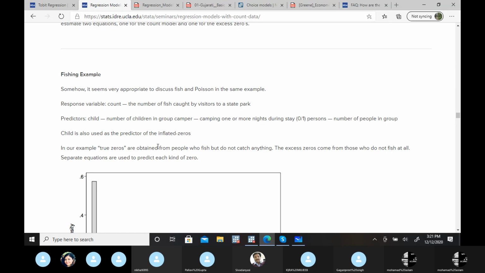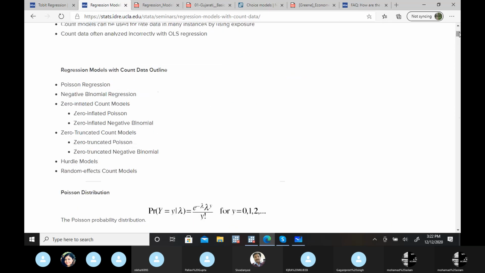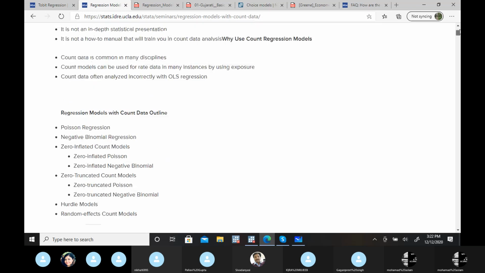So this is just an example of count models, where you have some frequency. This Poisson distribution, if you remember, we generally study these three distributions: normal, binomial, and Poisson. These count models are based upon either the binomial distribution or the Poisson distribution. If there are rare events, like we study with the Poisson distribution, but out of some fraction, then you can apply these count models. Again, they use this MLE methodology.